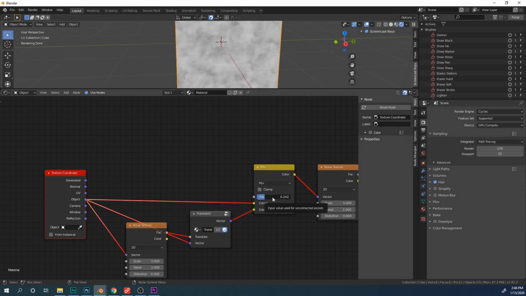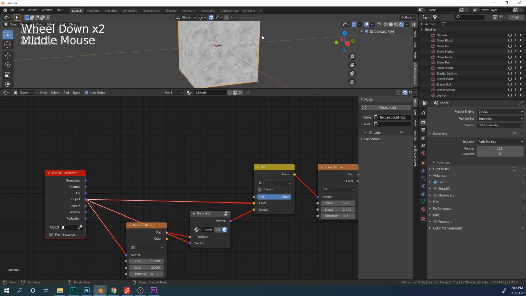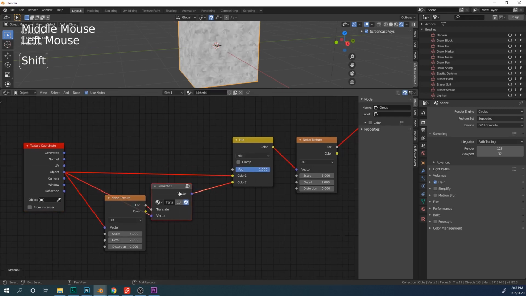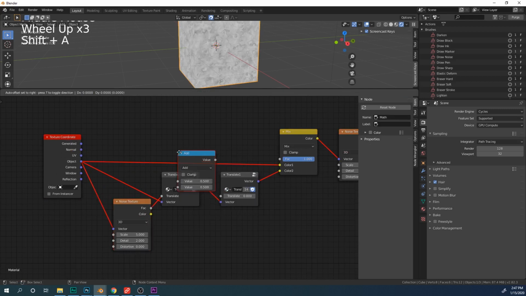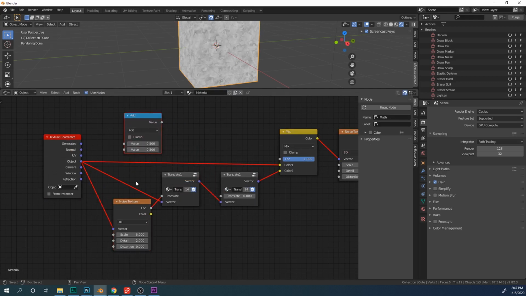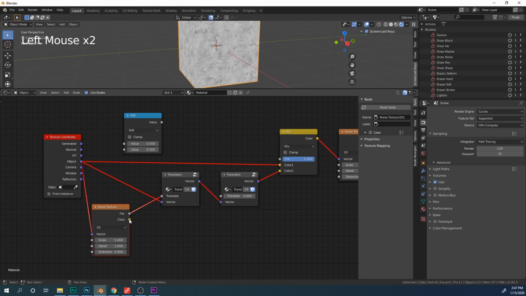However, you may notice that it is kind of pulling it down towards the corner here. So to compensate for that, we will add a second translate node right here, then 3 math nodes, one between the color of the noise texture and the translation.